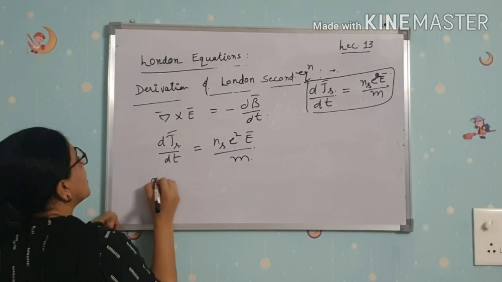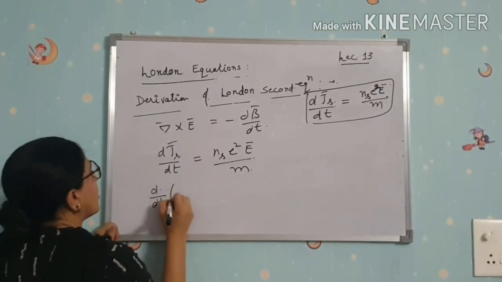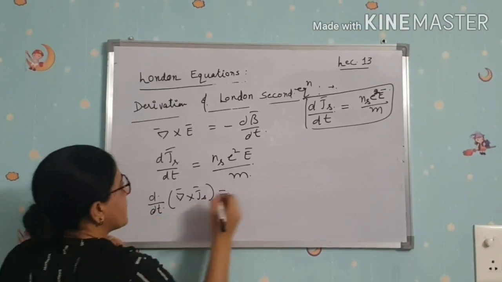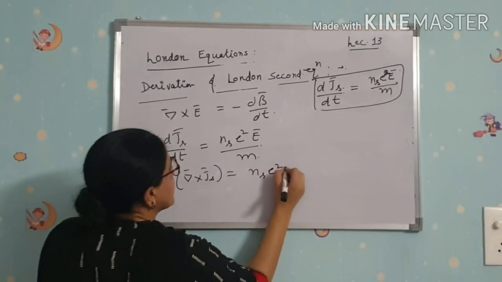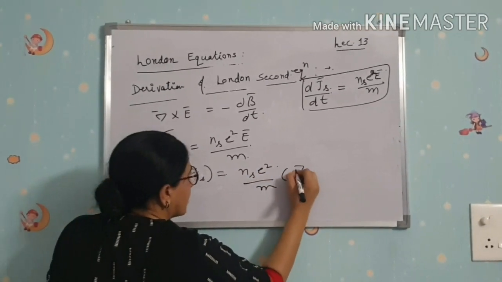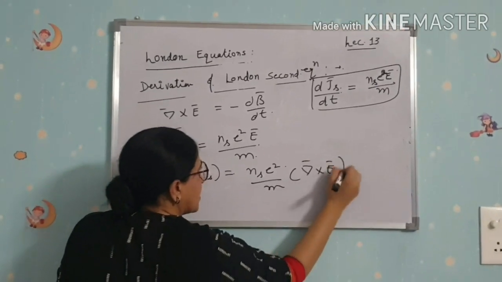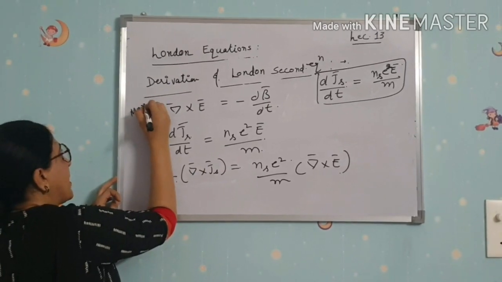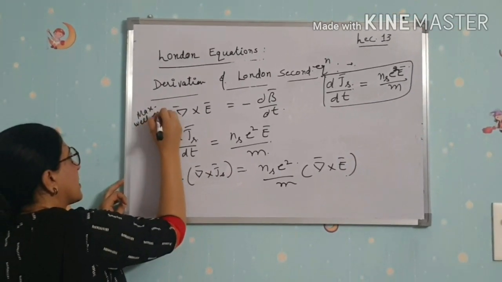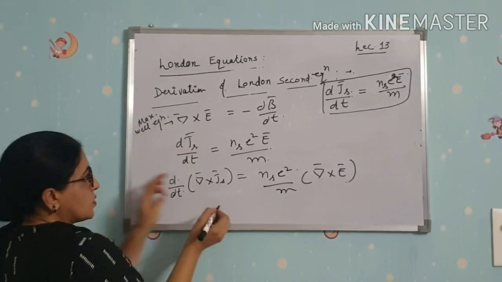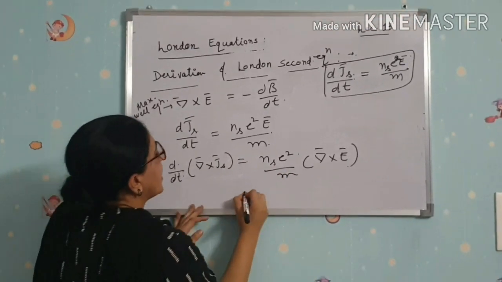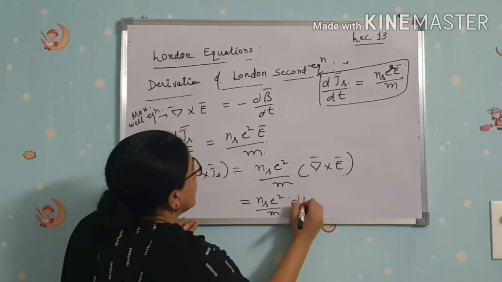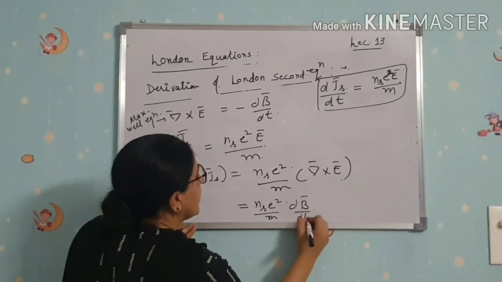d by dt of del cross Js is equal to ns e square by m del cross E. Using Maxwell's equation here, what you get is equal to minus ns e square by m dB by dt.